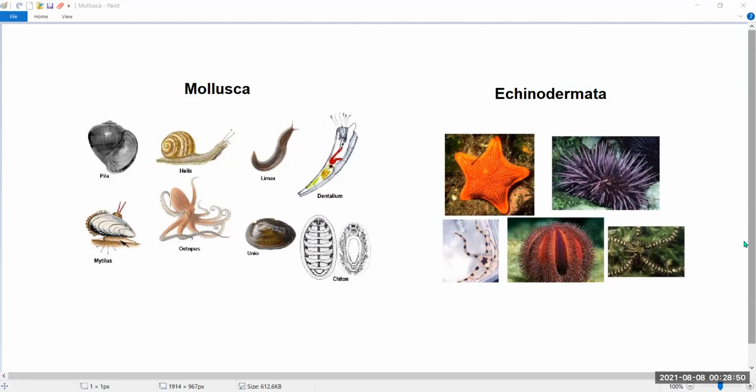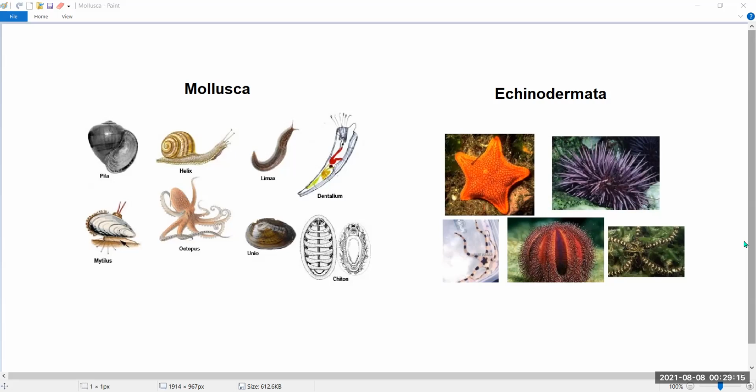Then comes echinodermata, which means spiny skinned animals. These are exclusively marine animals. They have a rough and spiny skin. Their locomotory organs are tube feet.